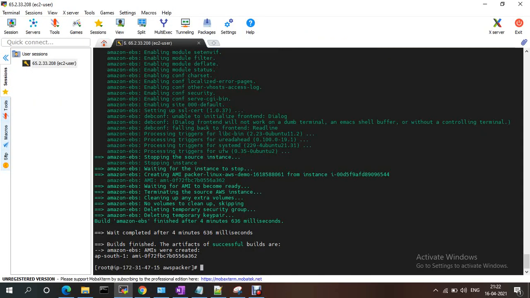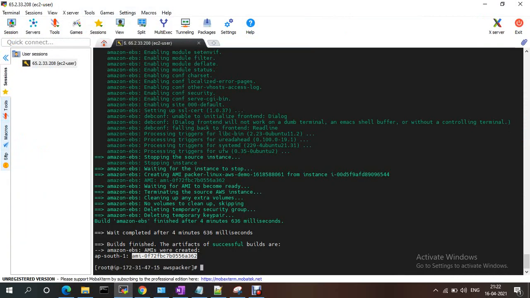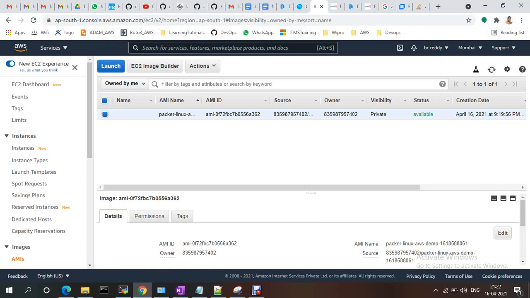See, it has successfully built the AMI. This is the AMI name. If you go to AMIs, see the 632. The AMI is created, and in this AMI our files will be available. If you want, you can provide a name, any name like Packer VMs, or Packer VM demo.